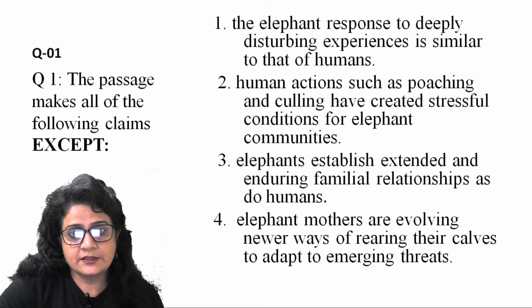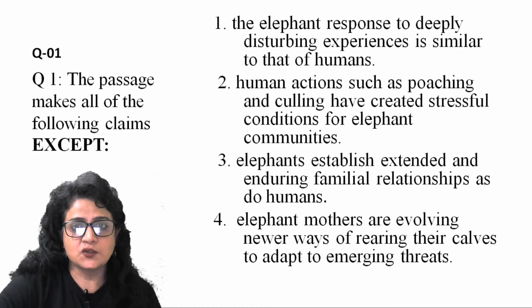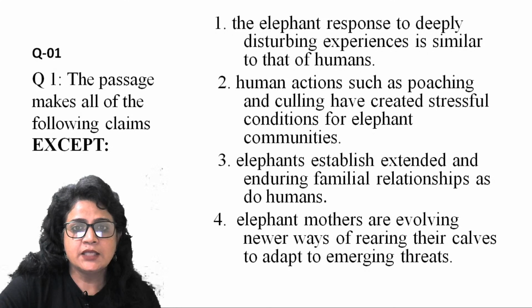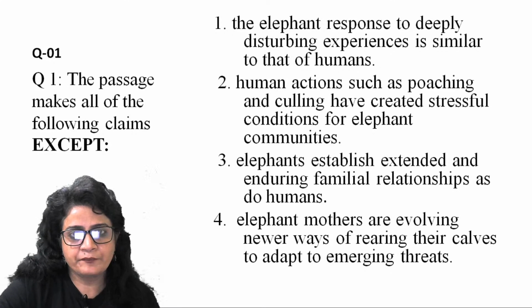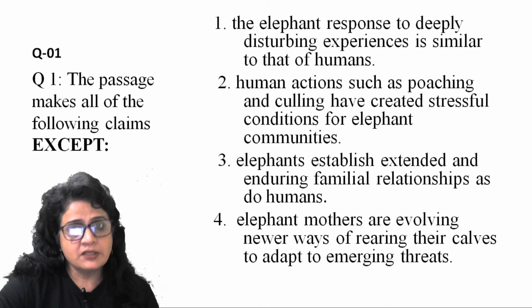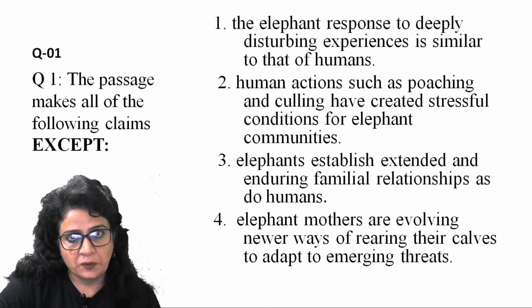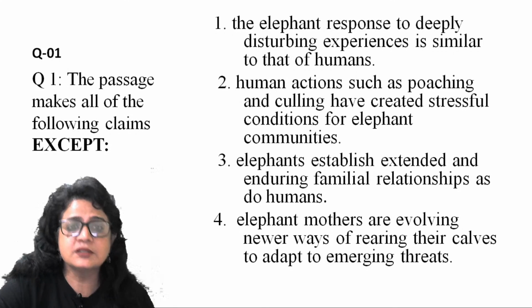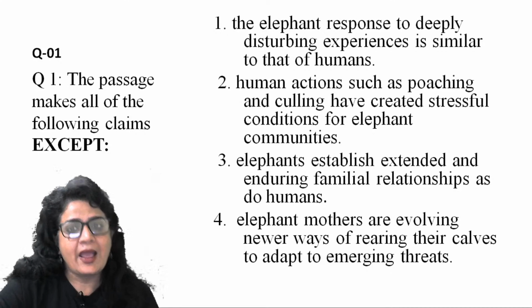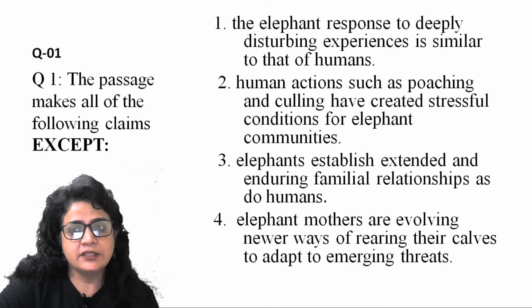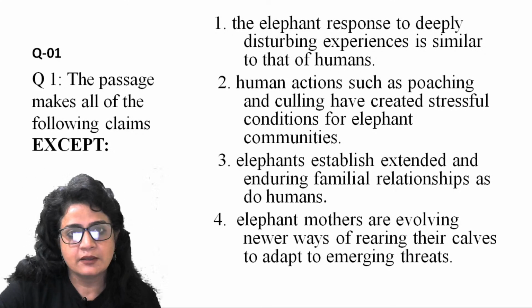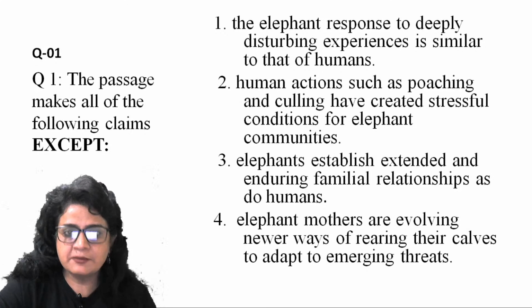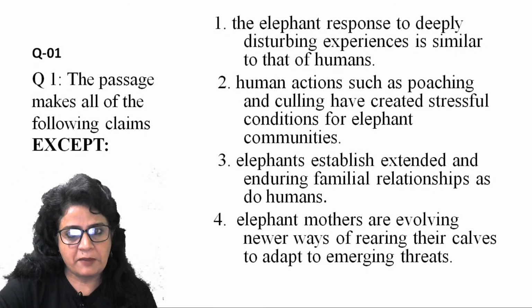Now look at the first sentence. The first option, the elephant response to deeply disturbing experiences is similar to that of humans, right? So in the last paragraph, we talked about this, that the responses are the same. The 4-5 responses which have been exhibited by these elephants are the same in humans, right? So A is not the answer because this is one of the claims. Human actions such as poaching, culling have created stressful conditions for elephant communities. Yes, we read that. That was explicitly stated in one of the parts of the passage.